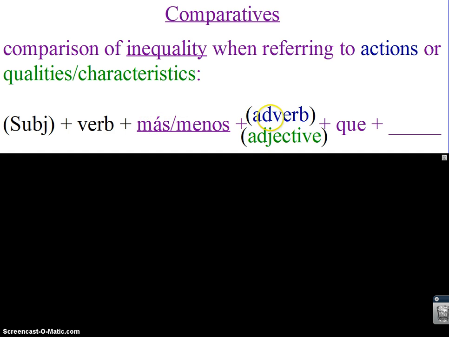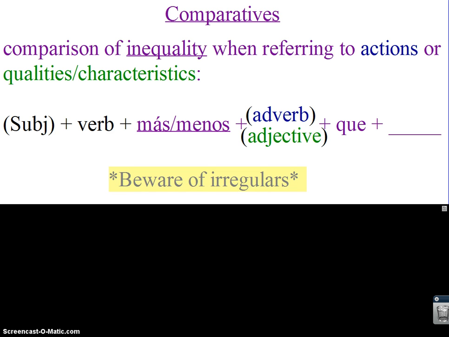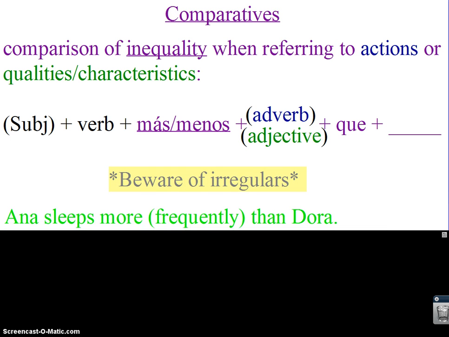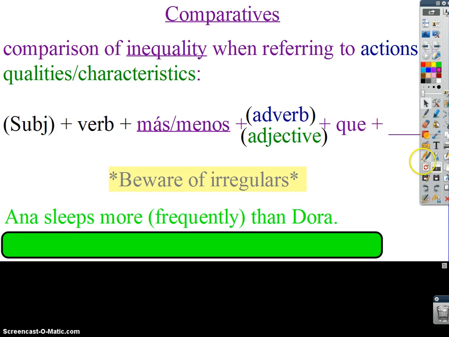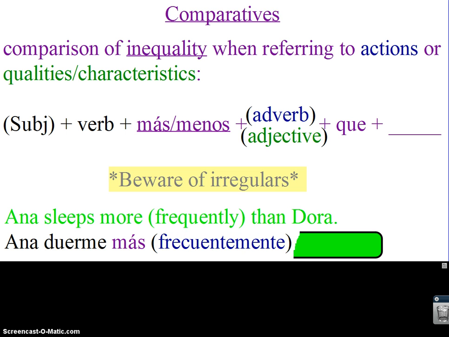Then you can have, there in parentheses, when I put something in parentheses, it's optional, your adverb or your adjective, plus que, plus whatever you're comparing your subject to. We also need to beware of irregulars. We'll talk about that later, but let's write that down. Okay, here's an example sentence. Anna sleeps more than Dora, or Anna sleeps more frequently than Dora. We could say it either way. So that's why the adverb is in parentheses, because we can take it out and it's still a fine sentence. So it's just like it was before, Ana duerme, but instead of tan, now we say más. Frecuentemente is the same. Que is how you say than, and then Dora.